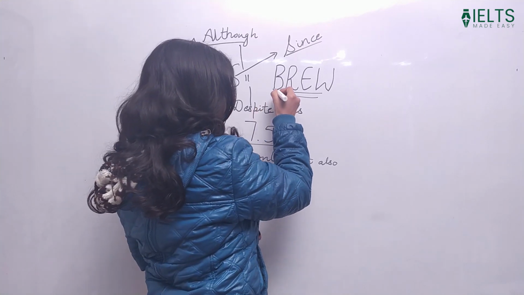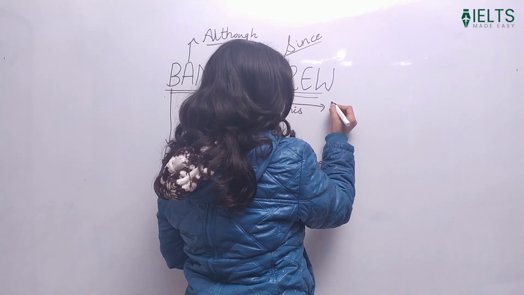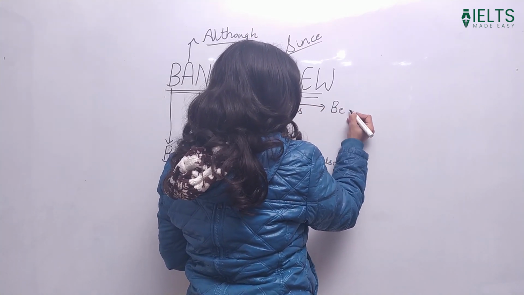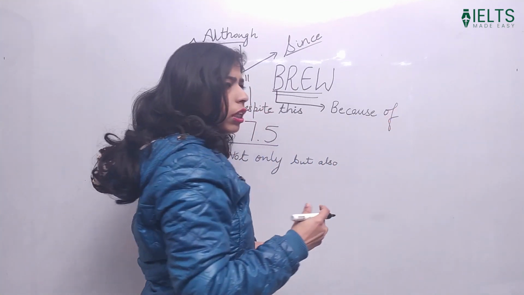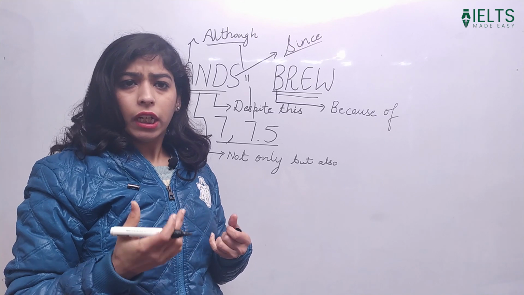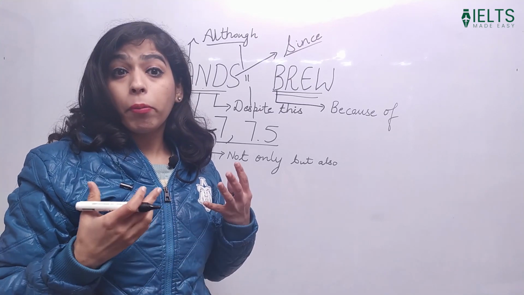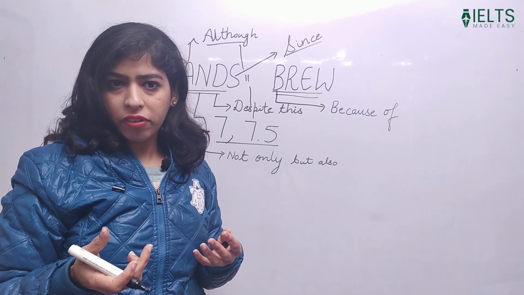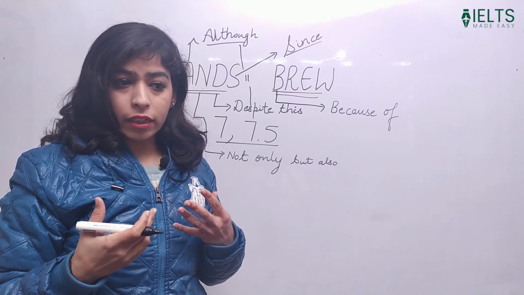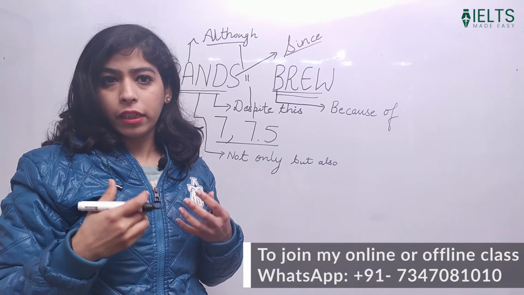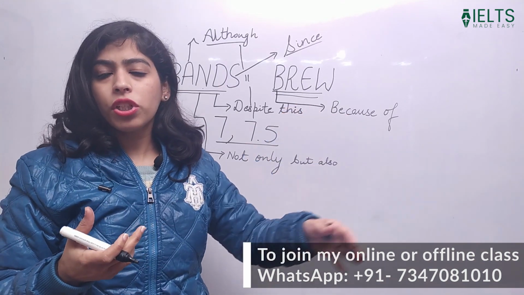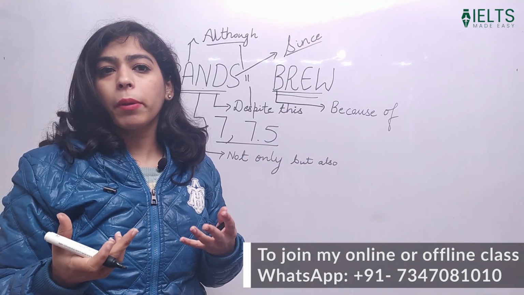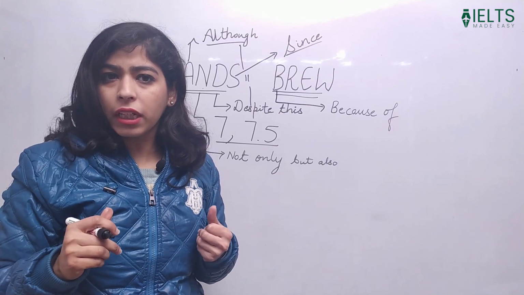The next one is B. Okay, it is because of. So let's say we are talking about global warming. Okay, global warming is proliferating drastically because of certain things, because of the waste disposal system in our country.